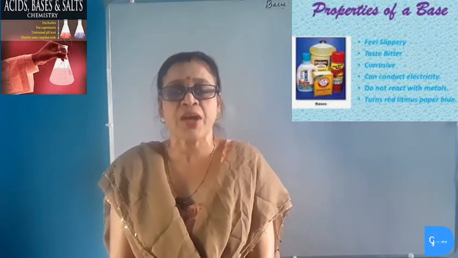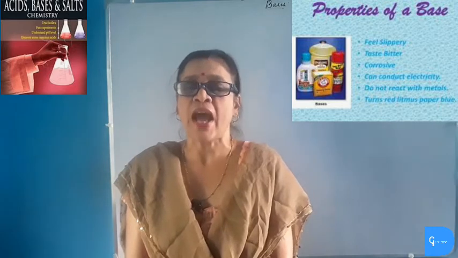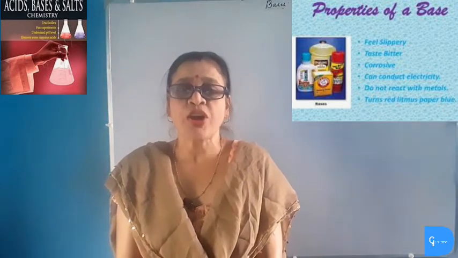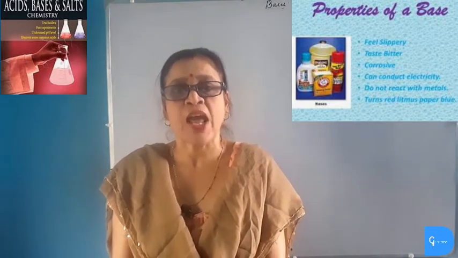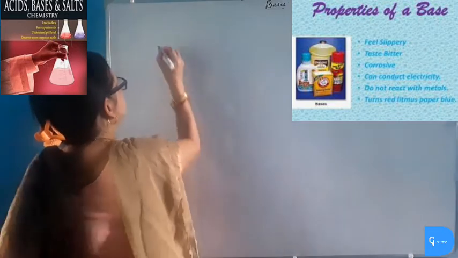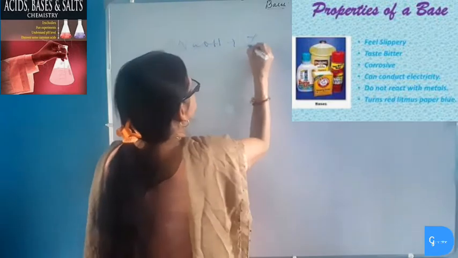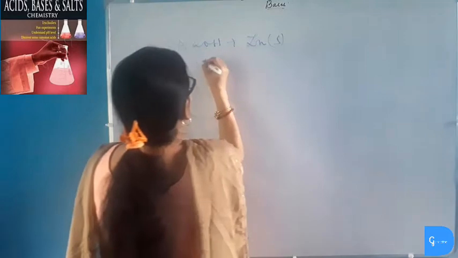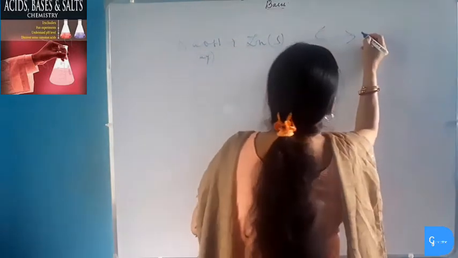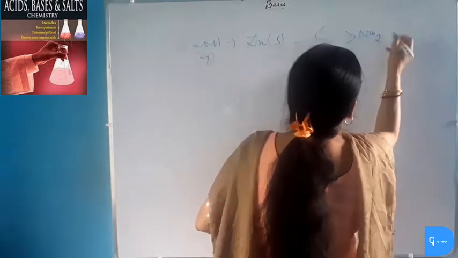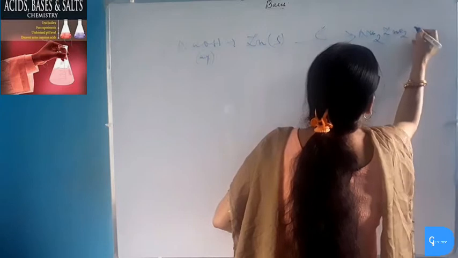Bases react with some metals like zinc and aluminium and produce salt and hydrogen gas. Bases do not react with all metals, but only with zinc and aluminium. For example, when sodium hydroxide reacts with zinc granules and is heated, it gives a salt called sodium zincate plus hydrogen gas.